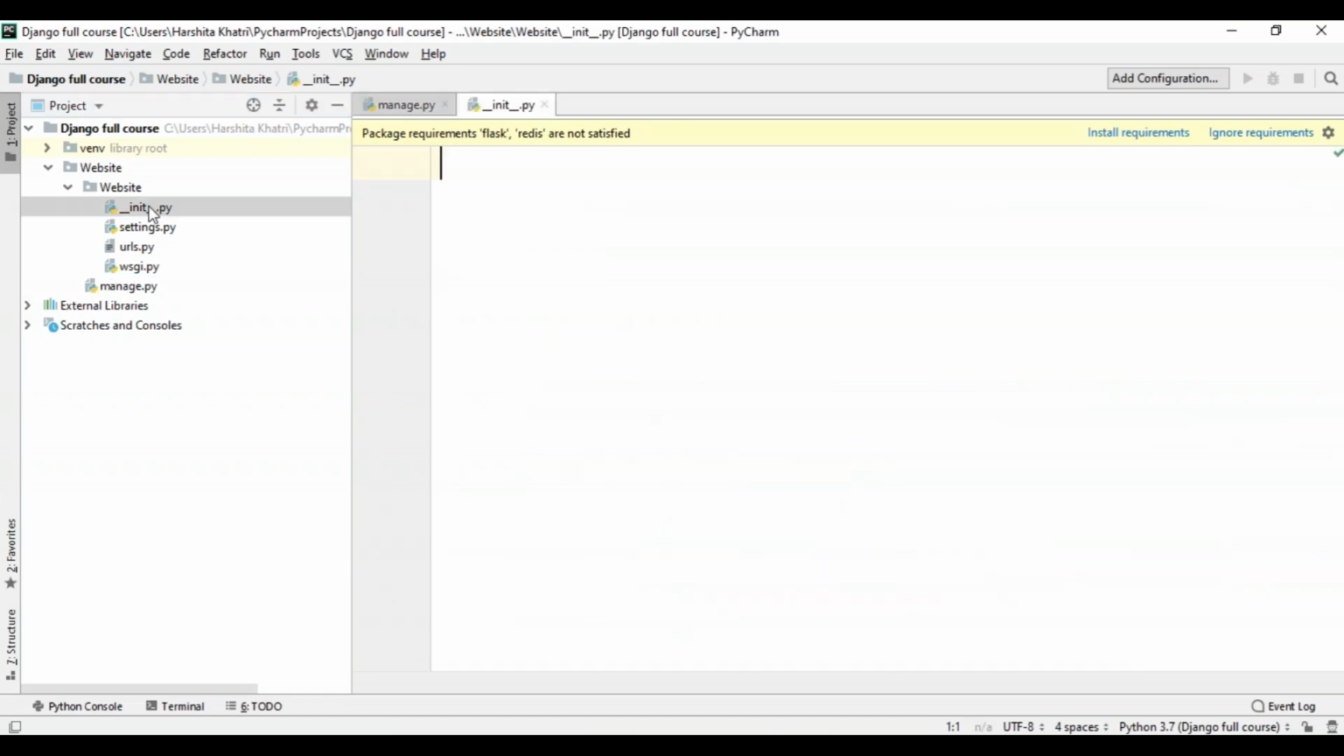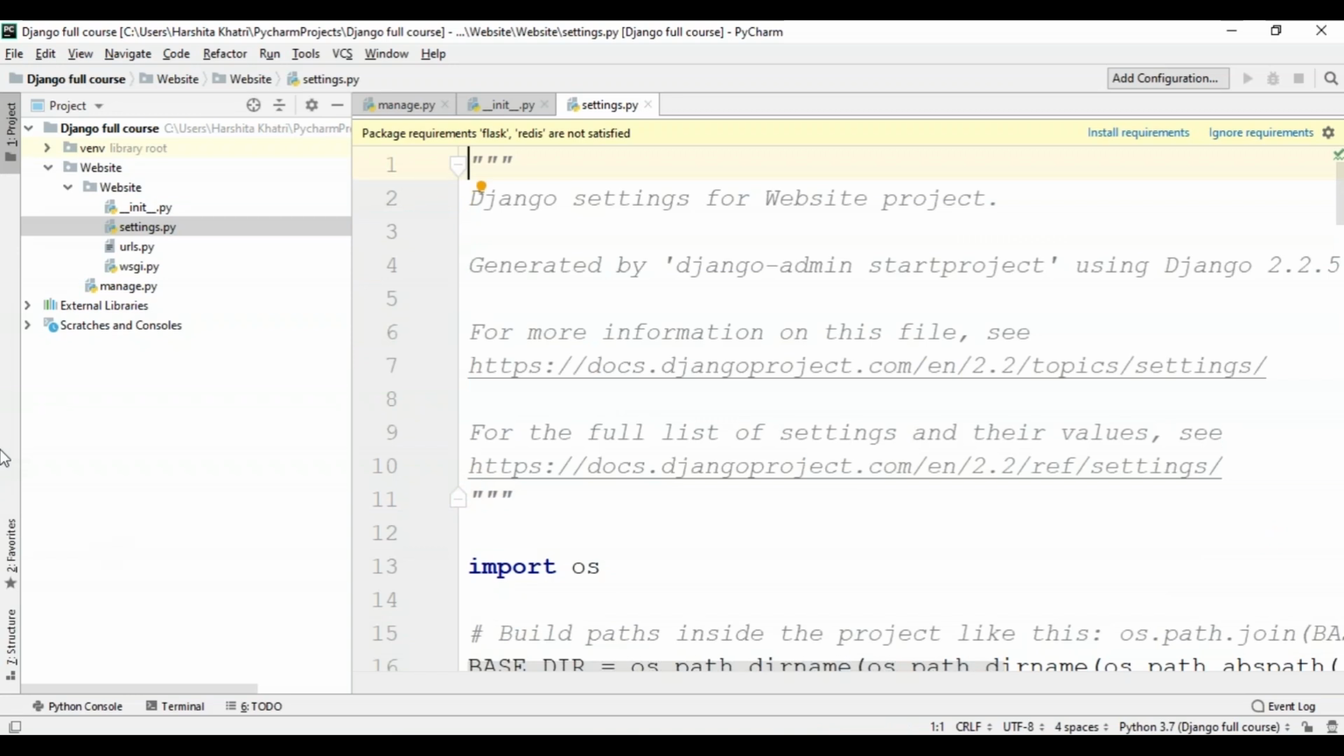Next is the __init__.py file. This is an empty file that tells Python that this directory should be considered as a Python package. A package is a way of structuring Python's module namespace by using dotted module names. The __init__.py files are required to make Python treat directories containing the file as packages. This prevents directories with a common name from unintentionally hiding valid modules that occur later on the module search path. In the simplest case, __init__.py can just be an empty file, but it can also execute initialization code for the package. Followed by that is the settings.py file.